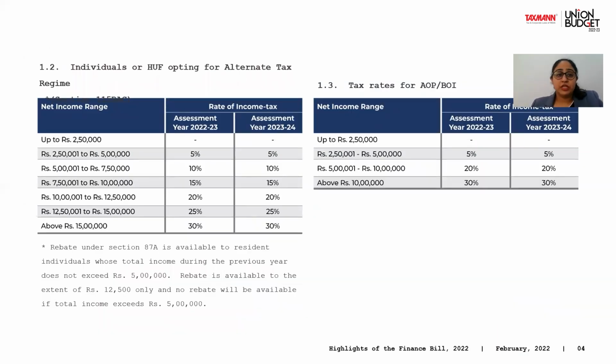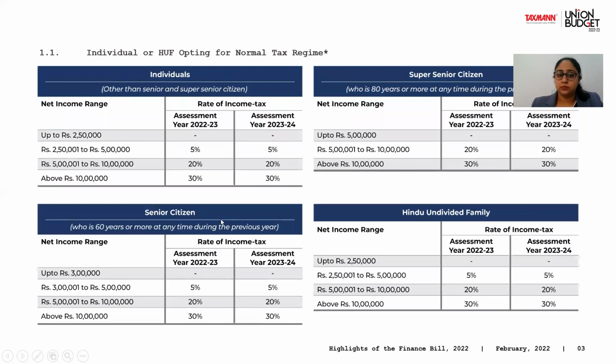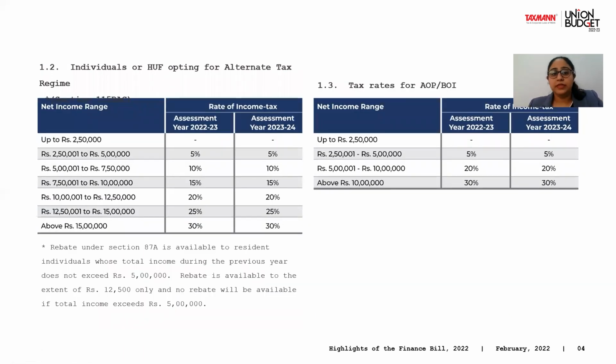But for individuals or HUF following the alternate tax regime, which is provided under section 115BAC, the slab rates are more defined, and the 30% rate, which applies above 10 lakhs in the normal tax regime, applies here only for an income above 15 lakhs.